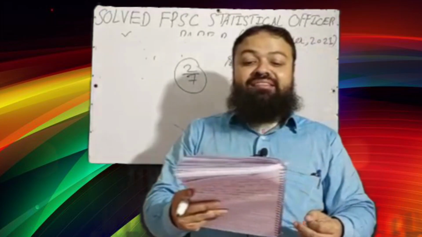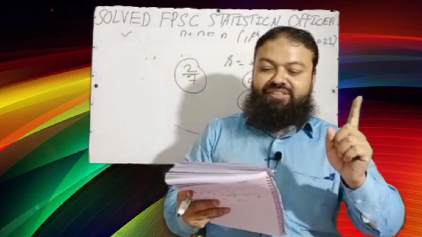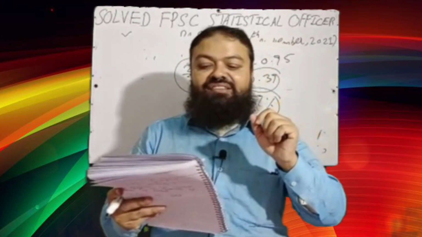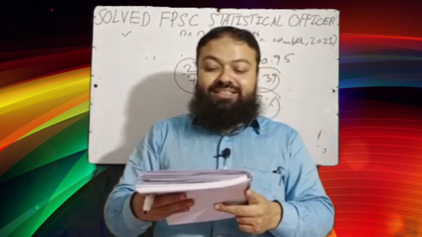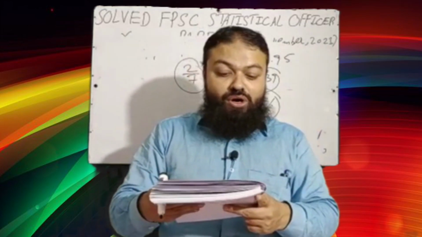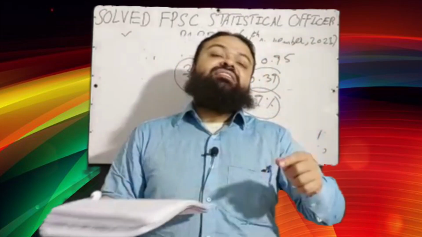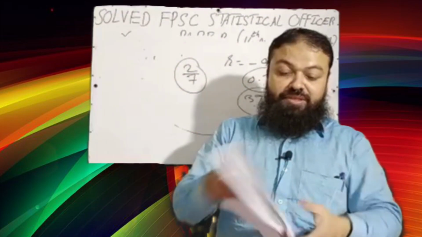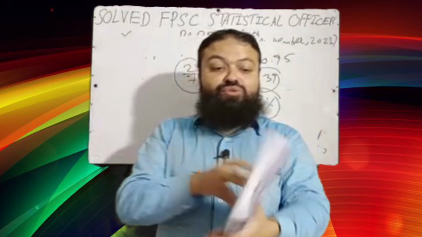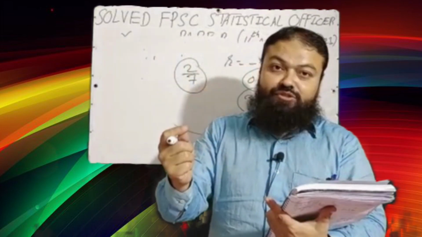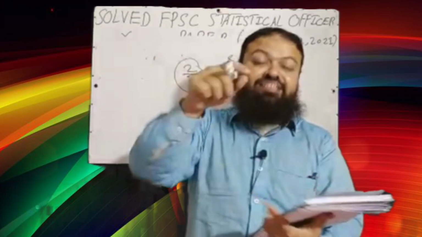Next question is, if x and y are independent of each other, then the coefficient of correlation is A. minus 1, B. plus 1, C. 6, D. 0. 0 is the correct option. Next question is, measures of the change in quantity of goods are called A. simple index number, B. aggregative index number, C. quantity index number. Quantity index number is the correct option. Last question of that paper, a simple aggregative quantity index is used to A. measure the change in quantity of product, incorrect. B. measure the overall change in price of a range of products, that is the correct option.